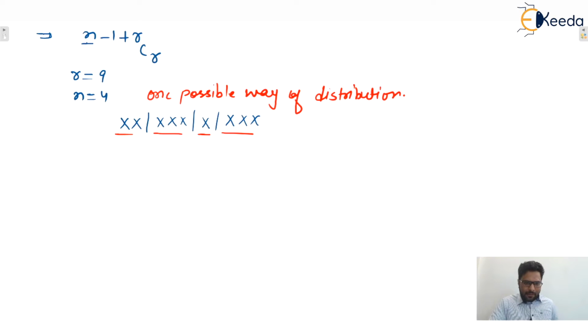Now let us consider one word in which two types of symbols are there. The first is vertical bars, and the second is cross signs. Now I'm writing a permutation of this word.